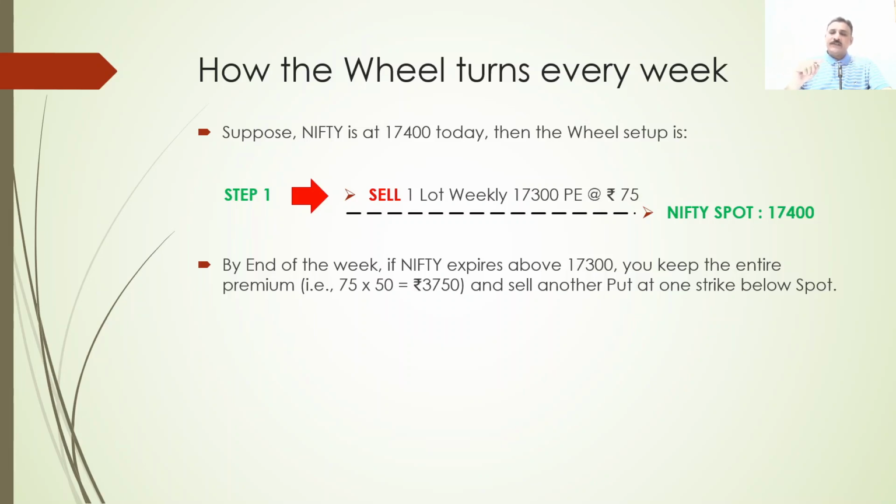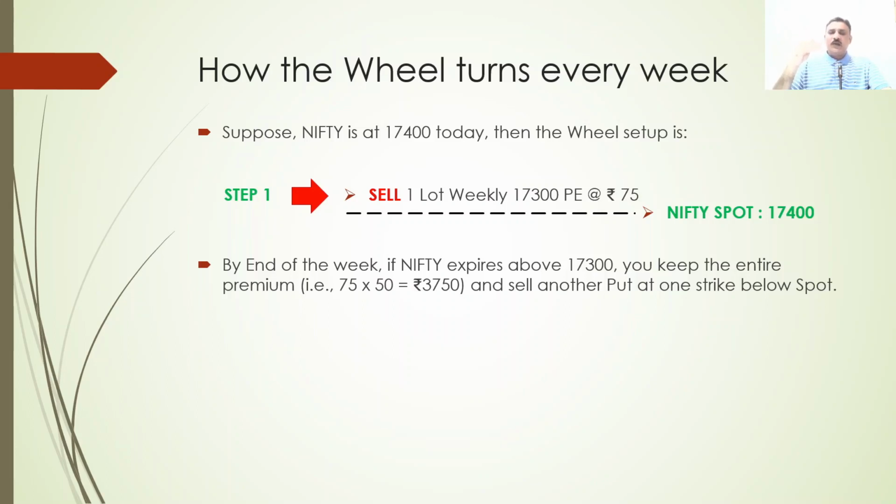And you are going to sell another put at 1 or 2 strikes below the spot. How much you want to collect, you can decide. That is the beauty of this. If you want to collect more premium, you can go and sell at the money. If the market is still at 17,400 for the next week, you can sell a 17,400 PE, which will give you more premium.